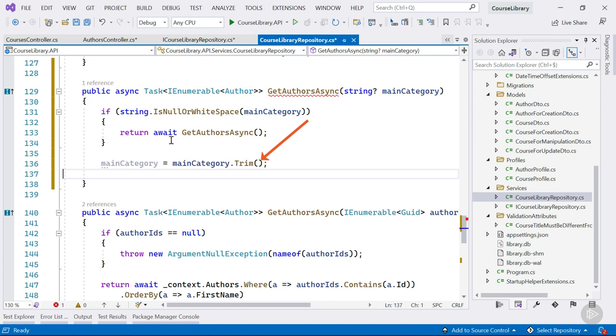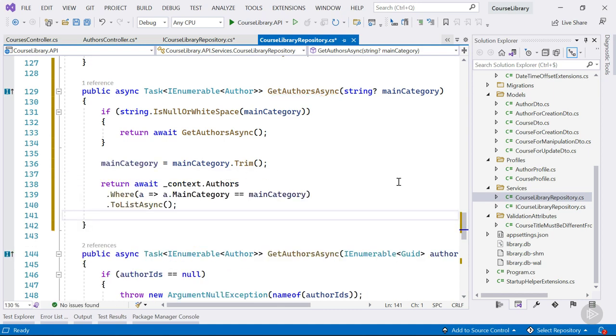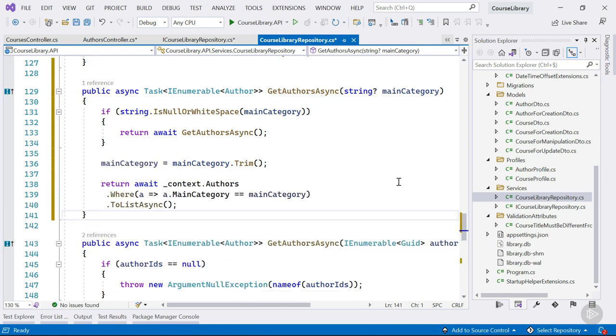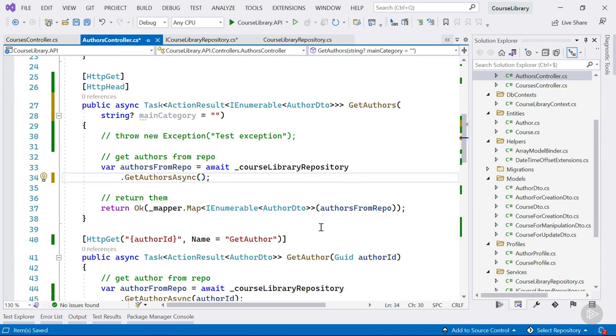If that checks out, we trim the main category. I don't lowercase it to keep casing into account. This is a design decision. URIs are case sensitive, so you can choose to take casing into account if you want. The last thing to do is effectively applying the filter. We do that by using a where clause to filter on this main category value. And that's it already. Let's call this method from our controller action.